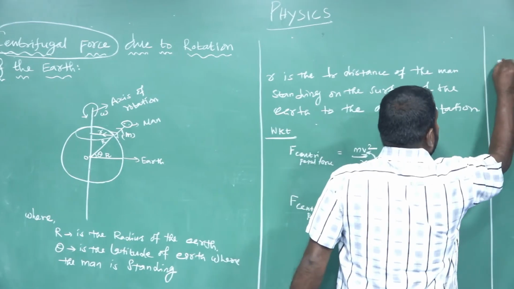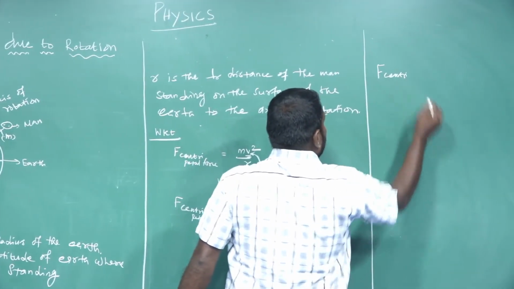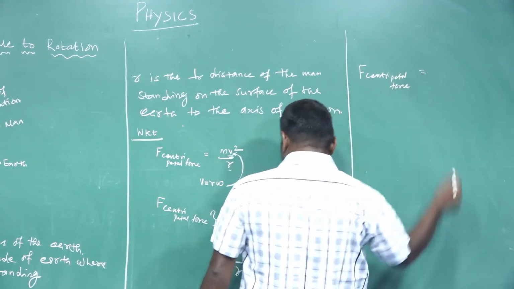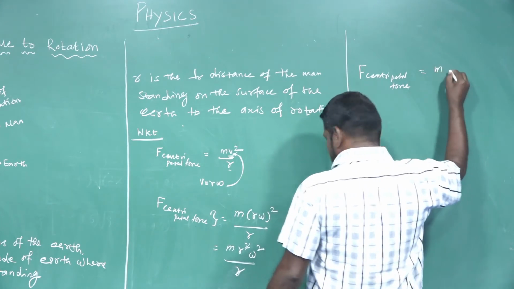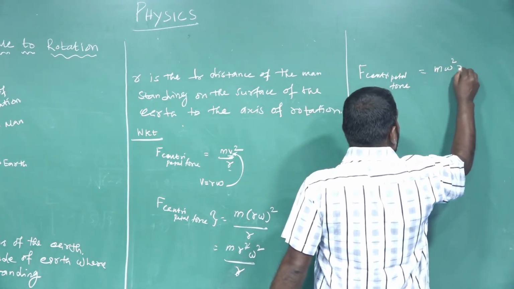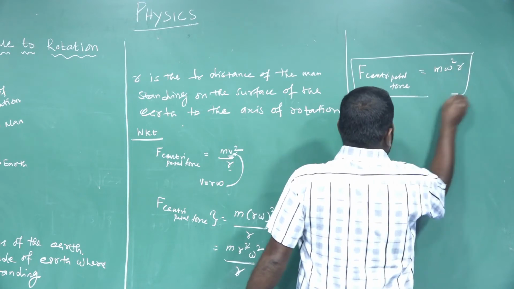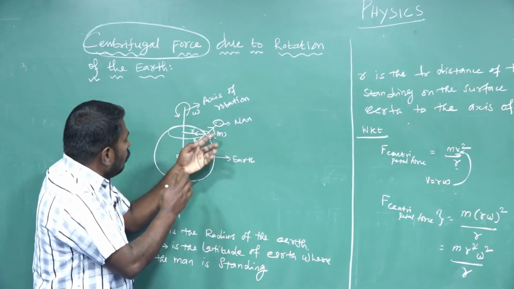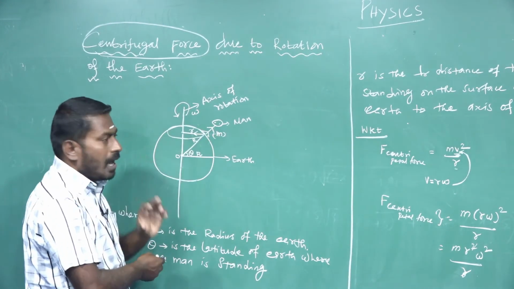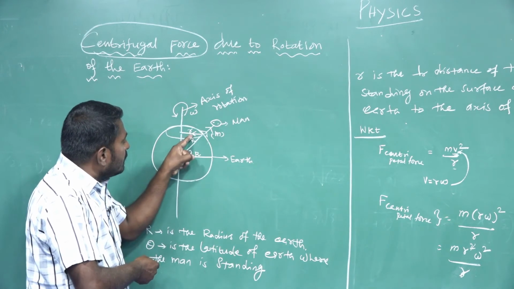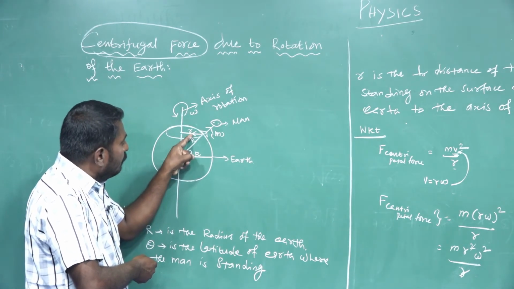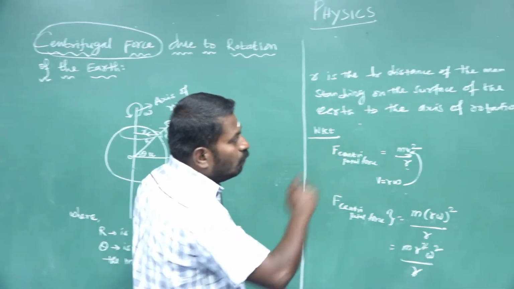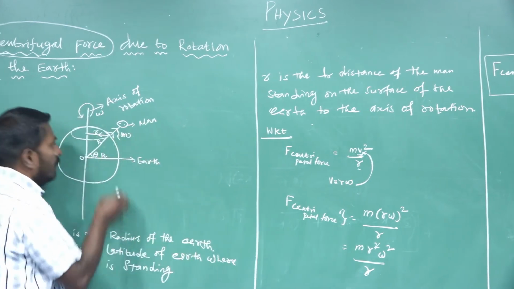Therefore centripetal force is equal to m omega squared r. If a man standing on the surface of the earth rotates with the earth with the same angular velocity, the man experiences a centripetal force, given by the expression m omega squared small r. That's very important.